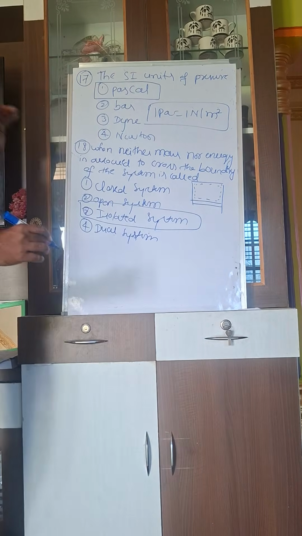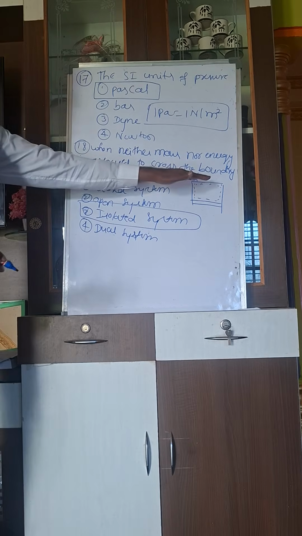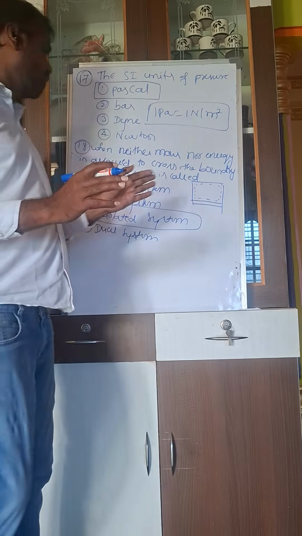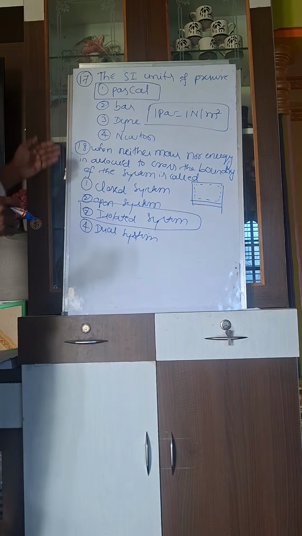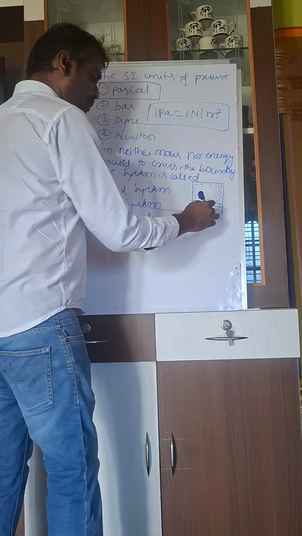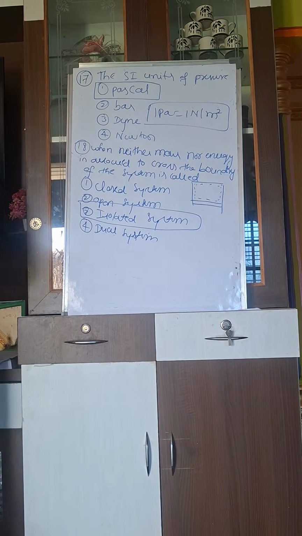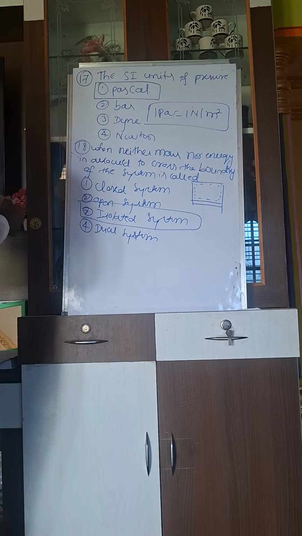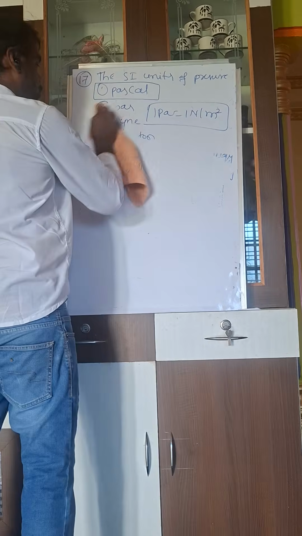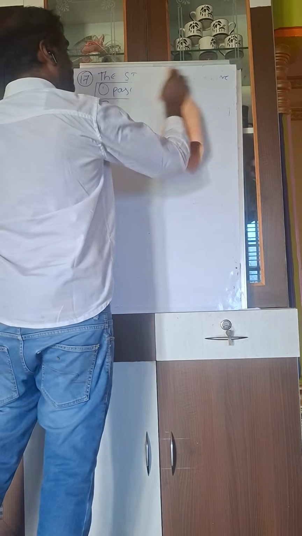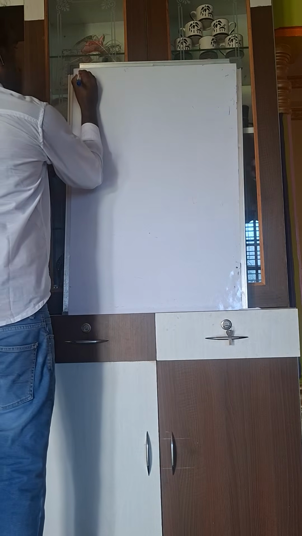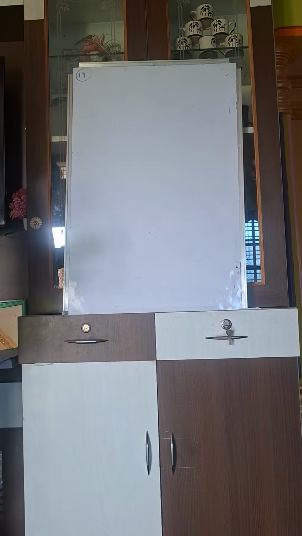Then next you have the open system. Open system means the energy passes from outside. That is called an open system. Next, isolated system: when neither mass nor energy is allowed to cross the boundary. This is the 18th question. Next, I will move to the 19th question.